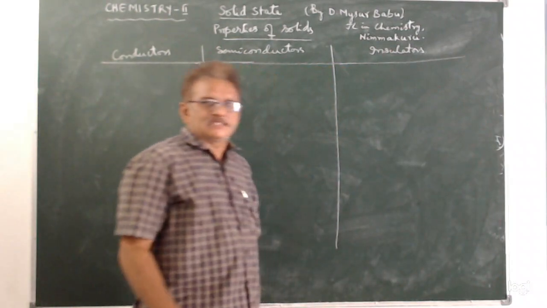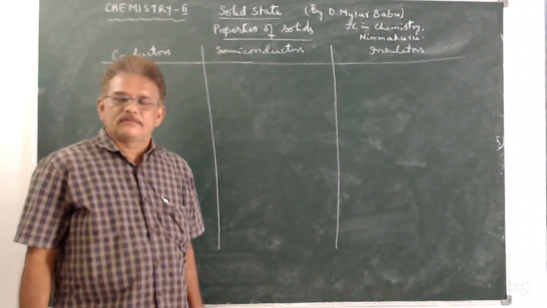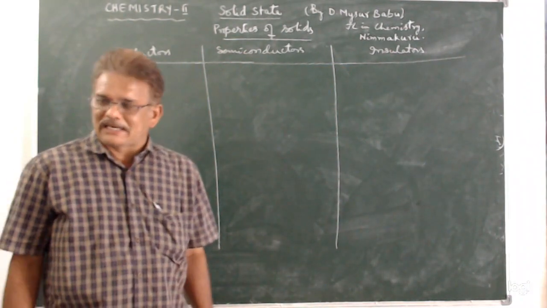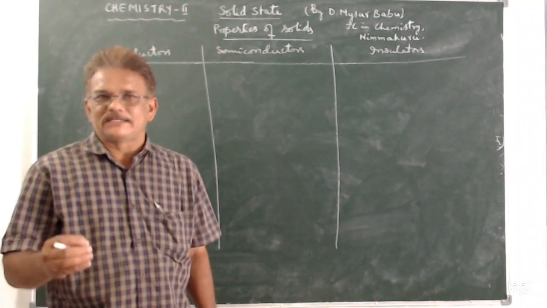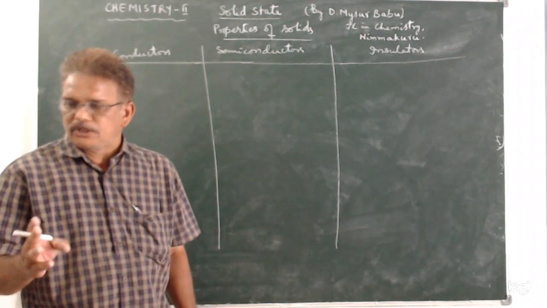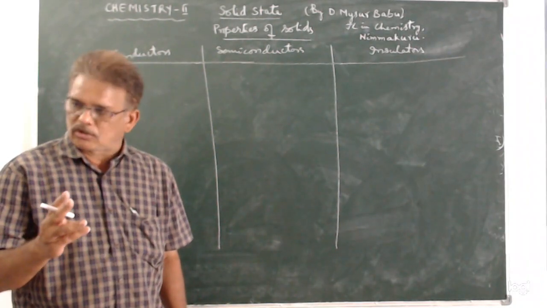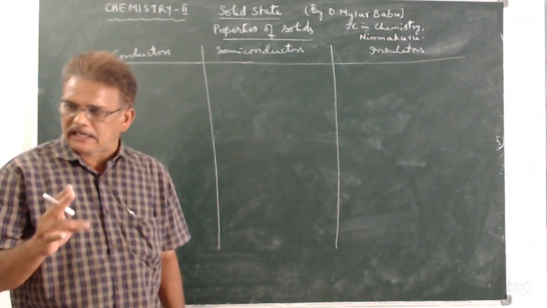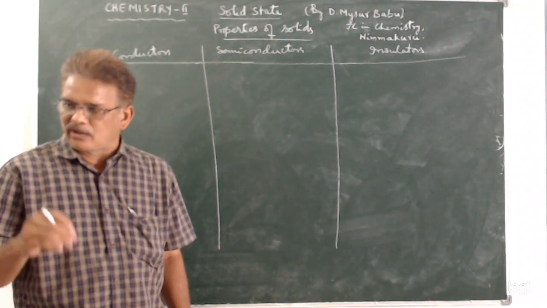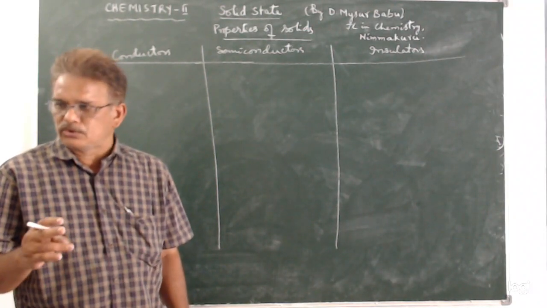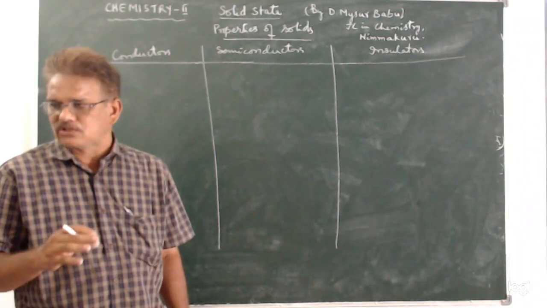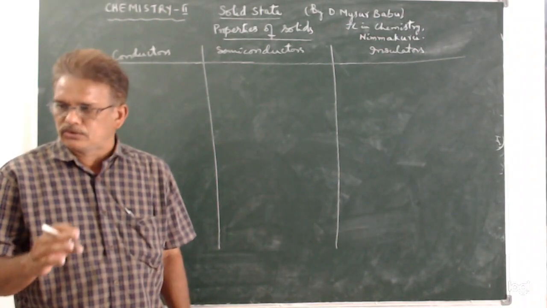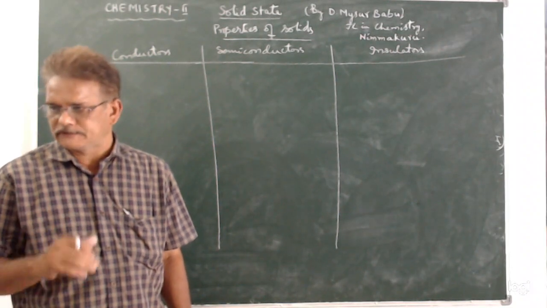So what is meant by conductivity, or what is meant by current? Current is nothing but flow of charge. In solids, current may be due to the flow of electrons or due to the flow of ions. In ionic solids, current is due to the flow of ions, whereas in other solids, the current is due to the flow of electrons.